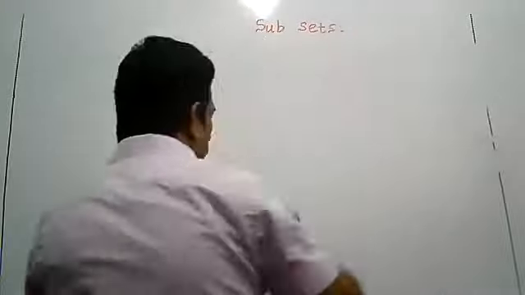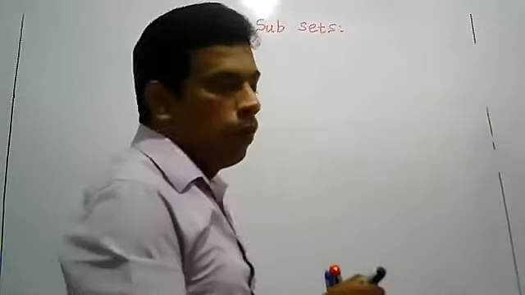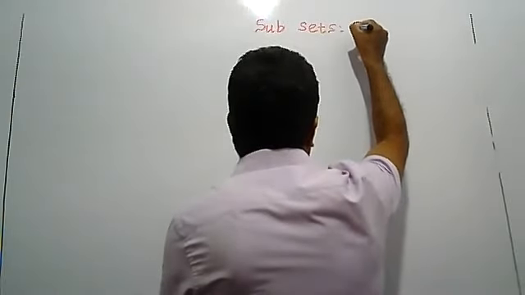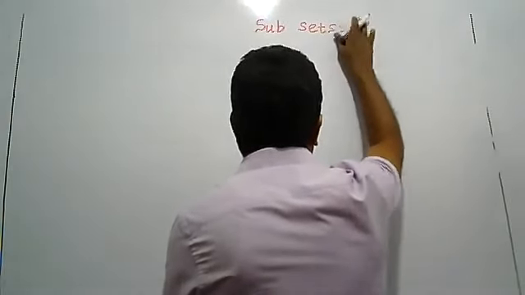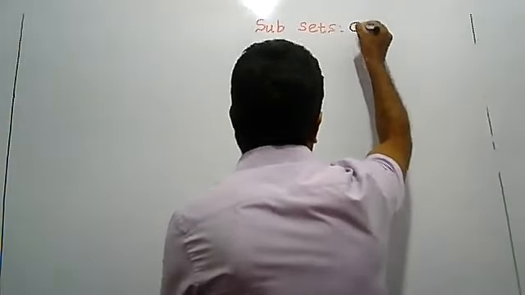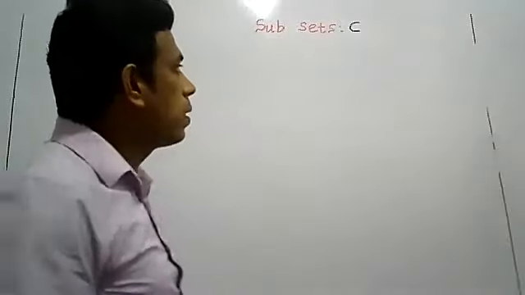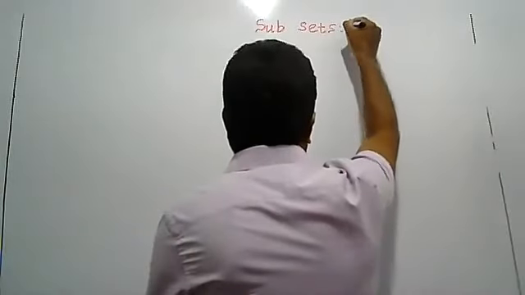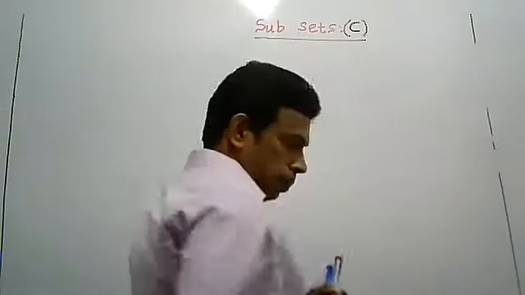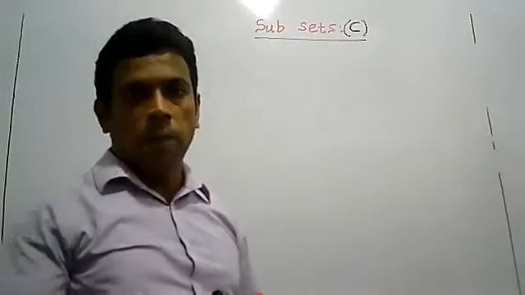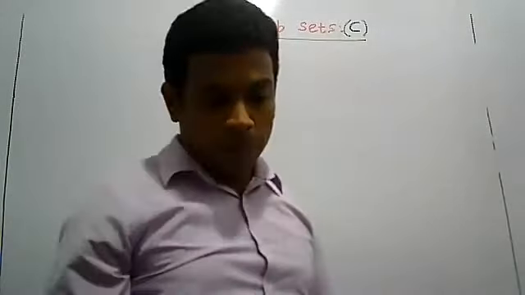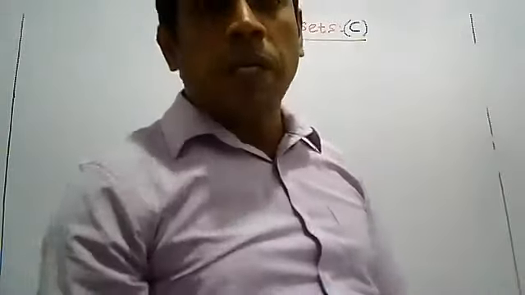To represent a subset in symbol form, we use a symbol shaped like the letter C. This is the shape of the letter, like a C. Subset is represented by this symbol. That is the subset symbol. Right.